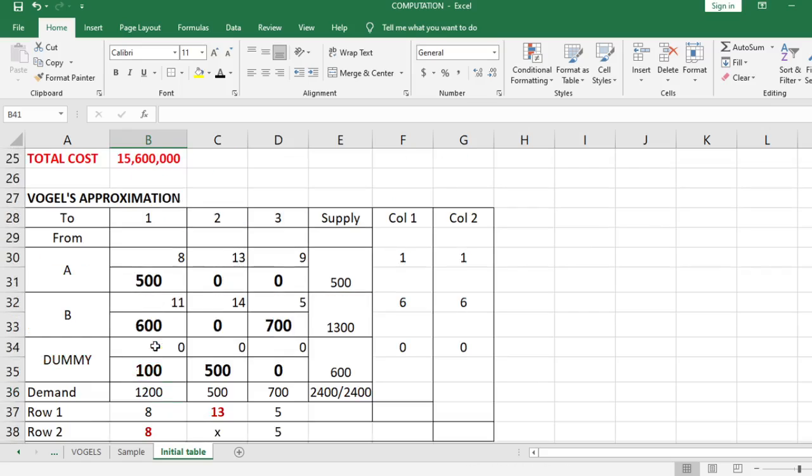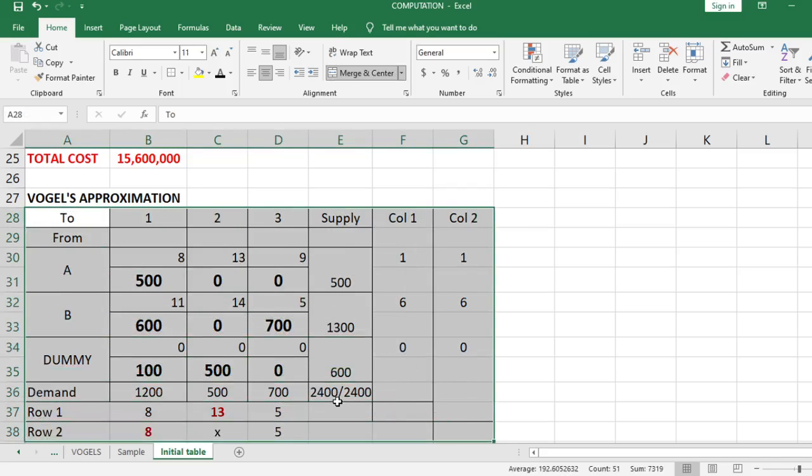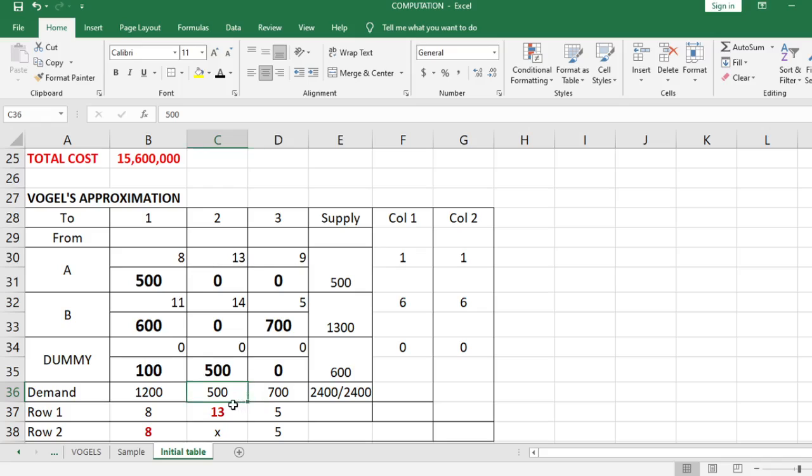So class, unsay tendency ani atong table? If ever kanina ang optimum table, so nga niyang mahitabo, from source A, iharang madeliveran is si outlet 1, 500. From source B, 600 kang warehouse 1, 700 kang warehouse 3. So that means, si outlet 1, sa tinuod ana magkulang siya og 100 kay dummy source man ni. So meaning, magkulang siya og 100.